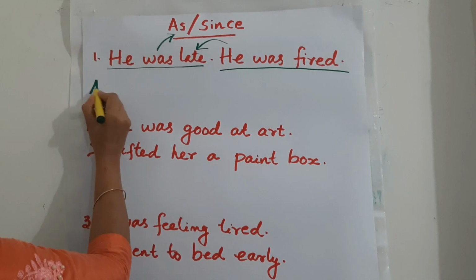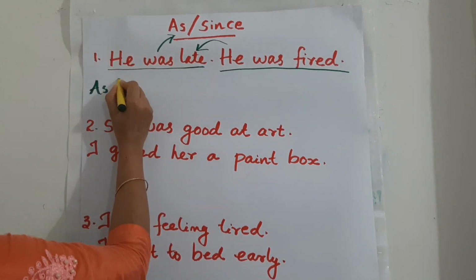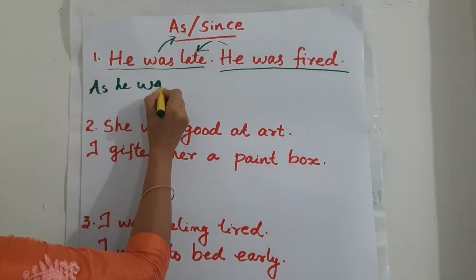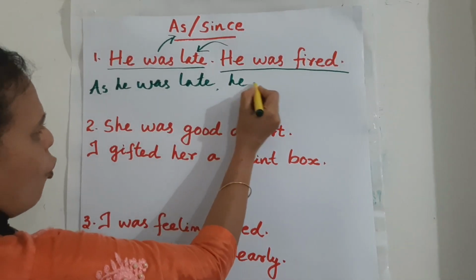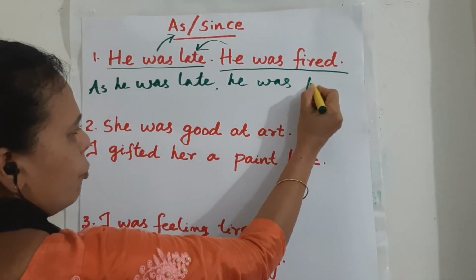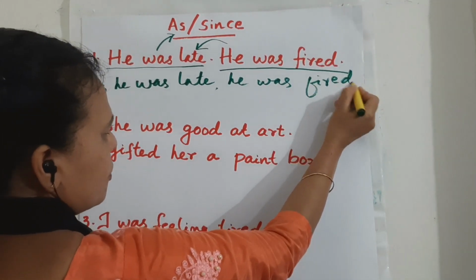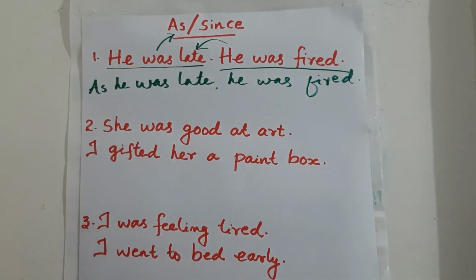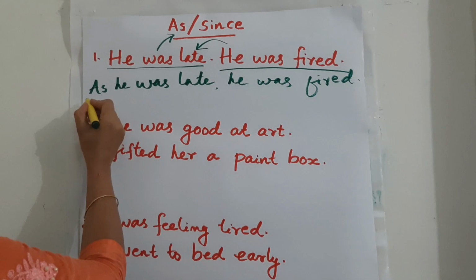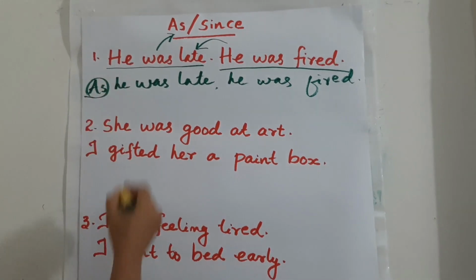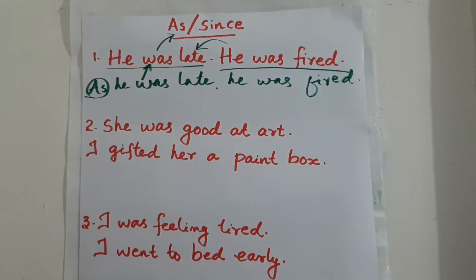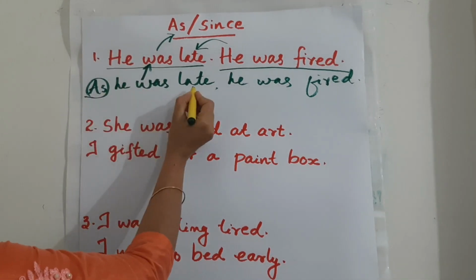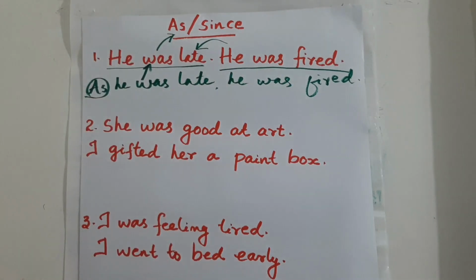Yes. As he was late, he was fired. It is very simple. The one and only thing that you need to take care of is this: you have to use as or since with the clause that deals with the reason.